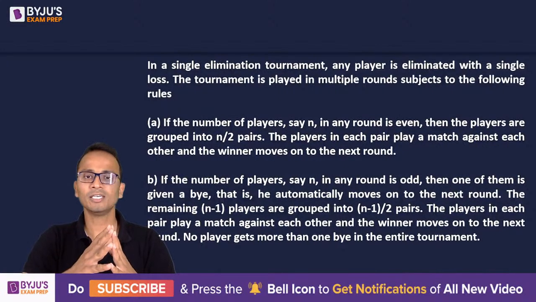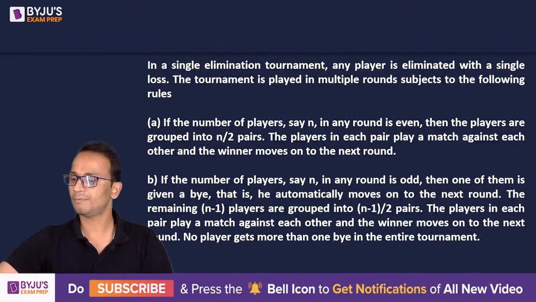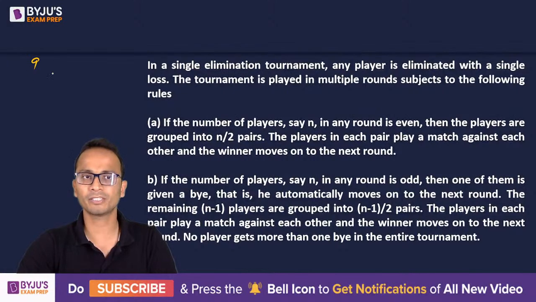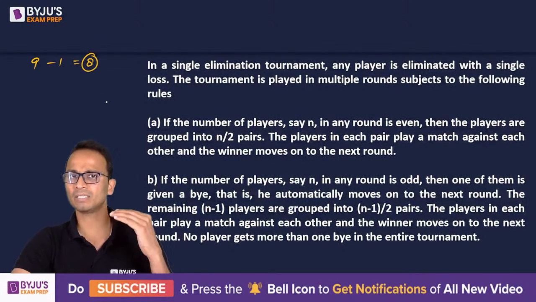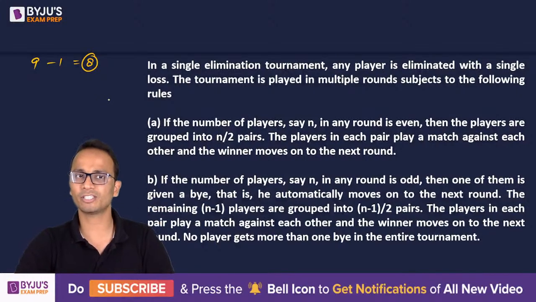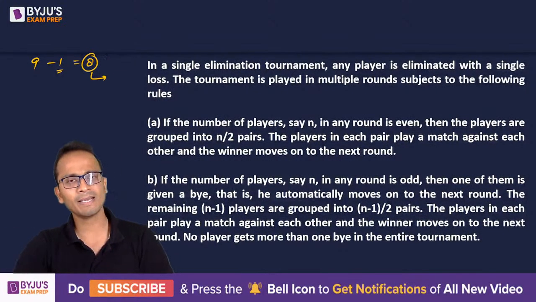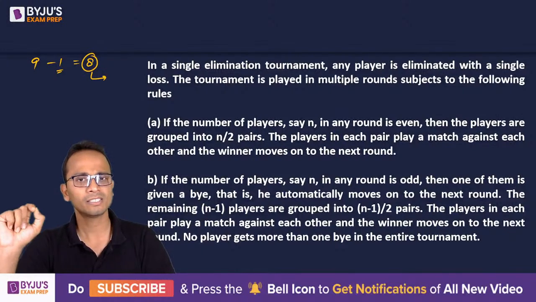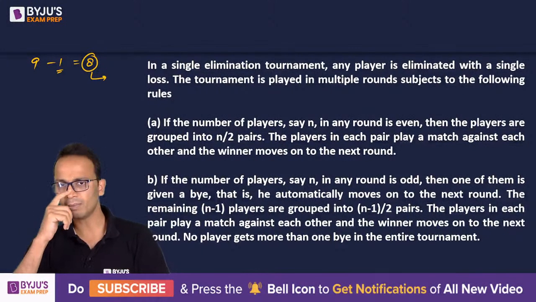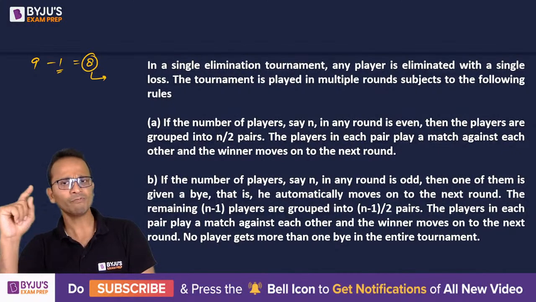Next condition. If the number of players is odd, then one of them will get a bye. So let's say if there are 9 players in total, one of them will get a bye. So remaining 8 players. Bye means without playing any match, the person or the team will proceed to the next round. So 9 में से 1 will get a bye. So remaining 8 will be divided in pairs, and the same thing will happen which happened in statement A. All right. So if the number of players is odd, then one of them will automatically get a bye and will move to the next round.